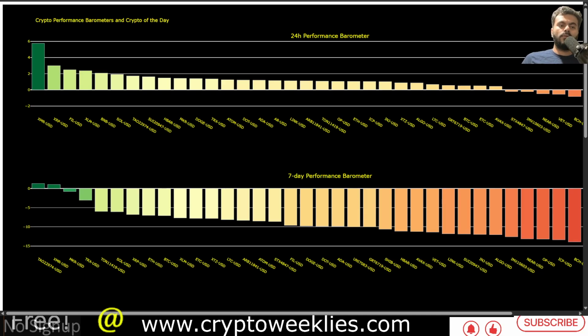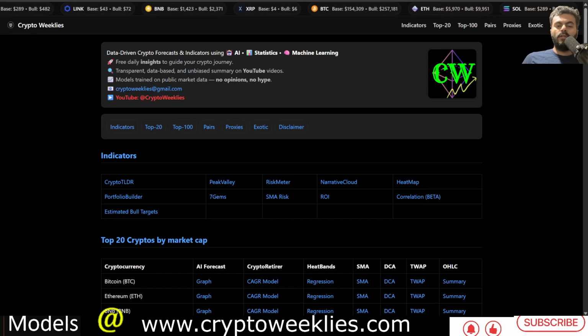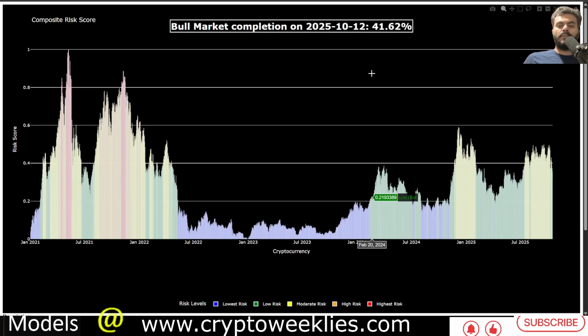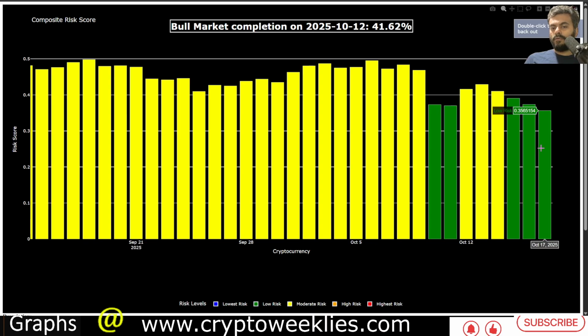Coming to the peak value indicator, the composite risk score of where the market is right now: the market has entered low risk territory of about 0.35, or 35% completion from the estimated bull run peak for the entire market.